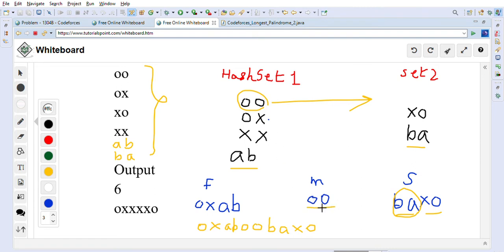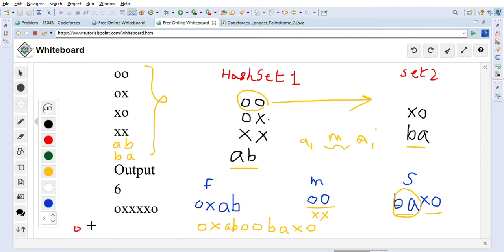Similarly, XX is also a palindrome. Anything palindromic can be inserted here, because by the property of palindromes, if A1 is a palindrome and this one is the opposite, say A1 dash, like BAXO, then we can insert a palindromic string in the middle and the resultant string will still be a palindrome. Let me write it down here.